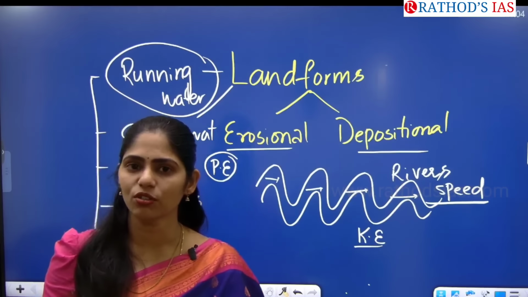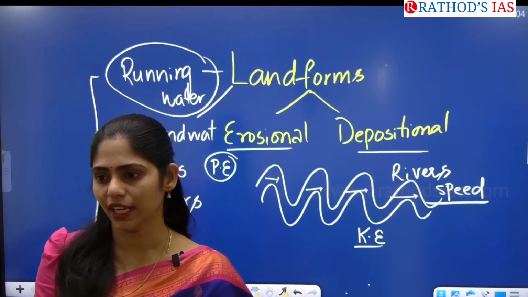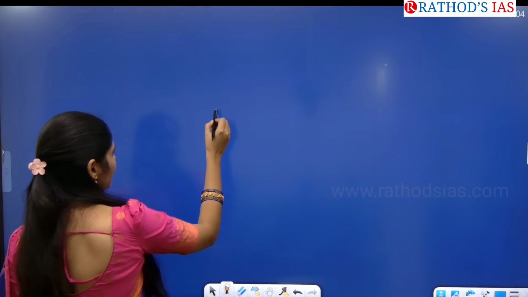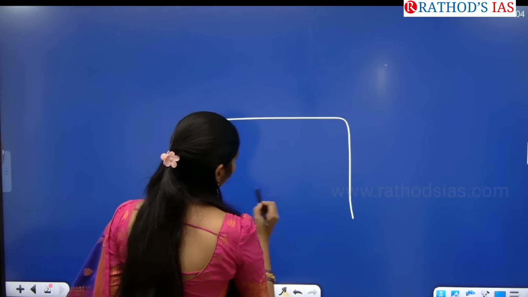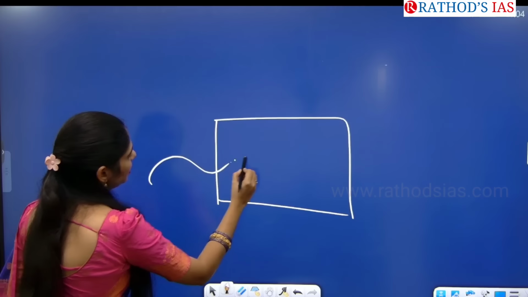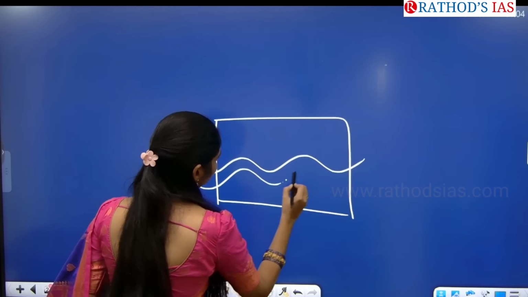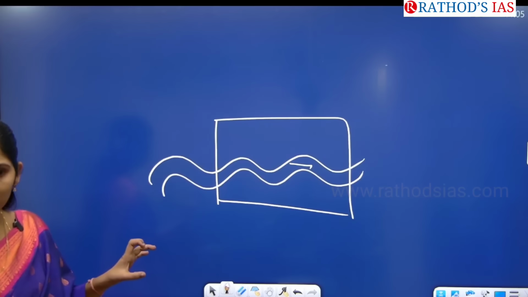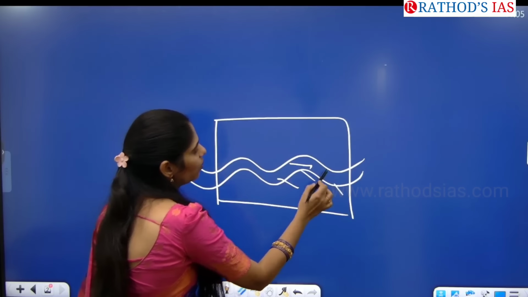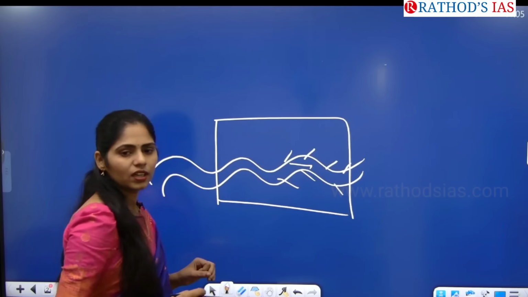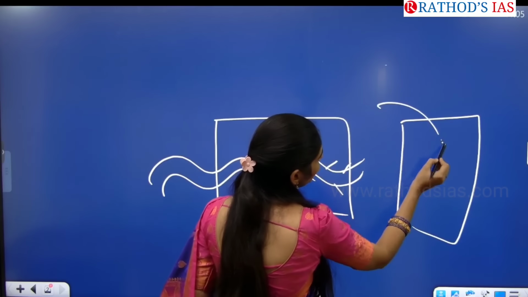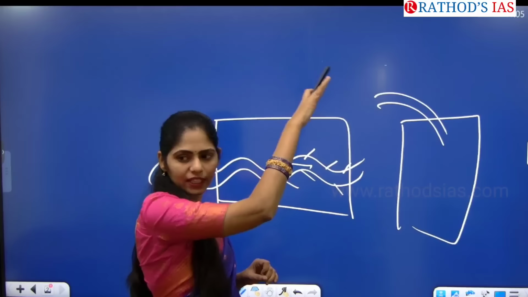Erosion is nothing but breaking something. Okay, let us take one more example here to understand this. This is a rock, and this river is moving like this. Because of the kinetic energy of this moving water, it will try to erode its sides. If you take this longitudinal view, the water is coming from this area in this way.